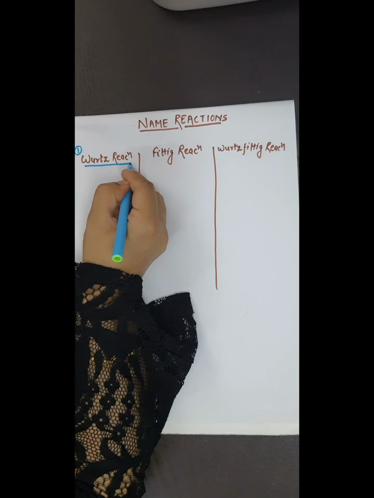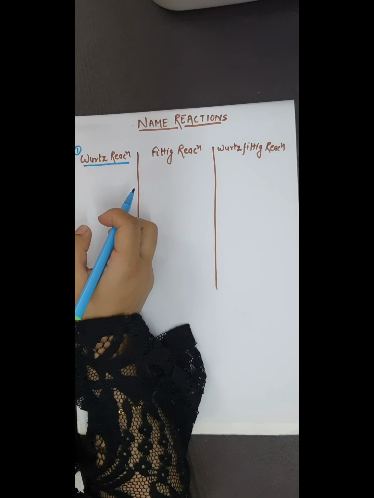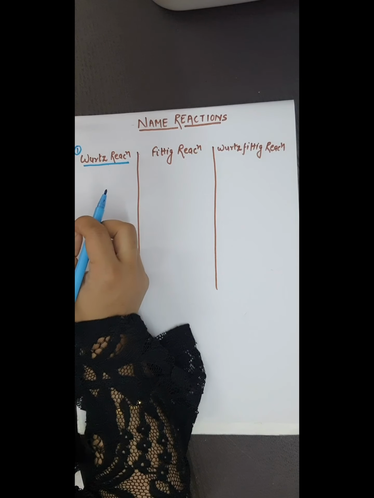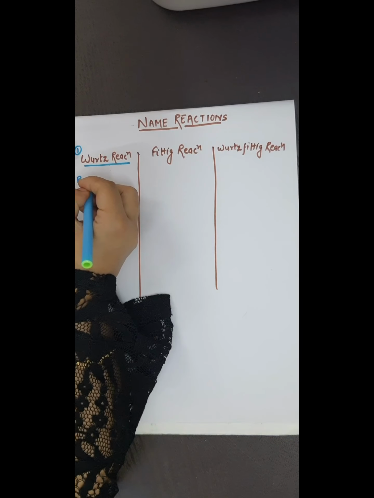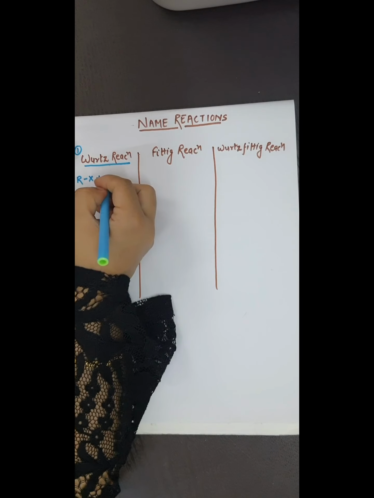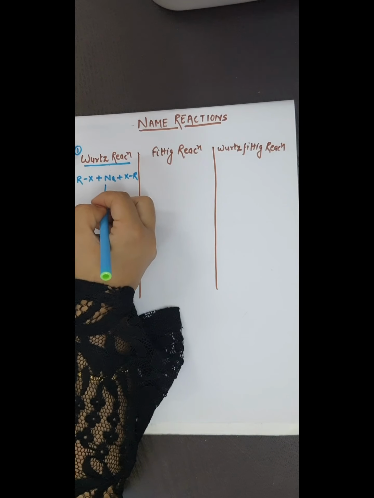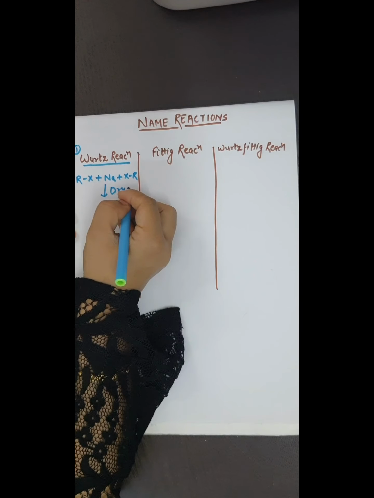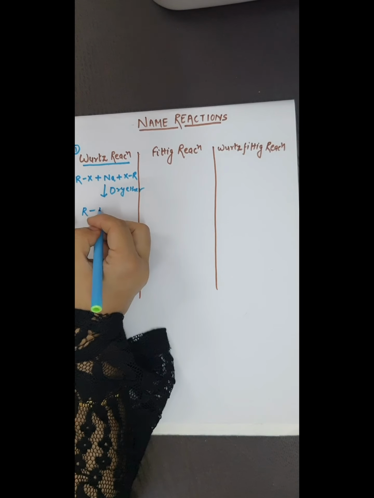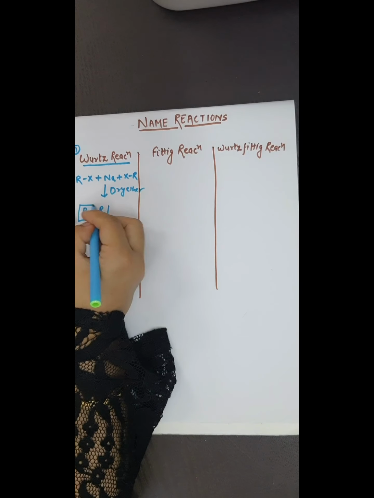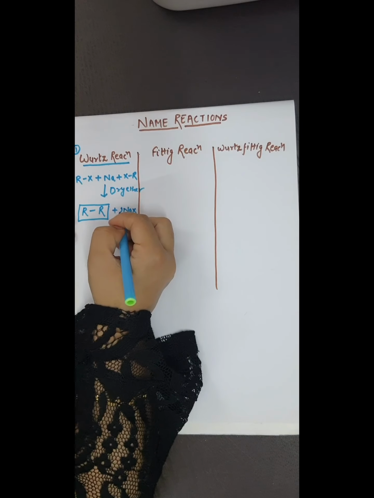In the Wurtz reaction, two molecules of the alkyl halide react with sodium metal in presence of dry ether, and we get alkane as a major product and sodium halide as a side product.